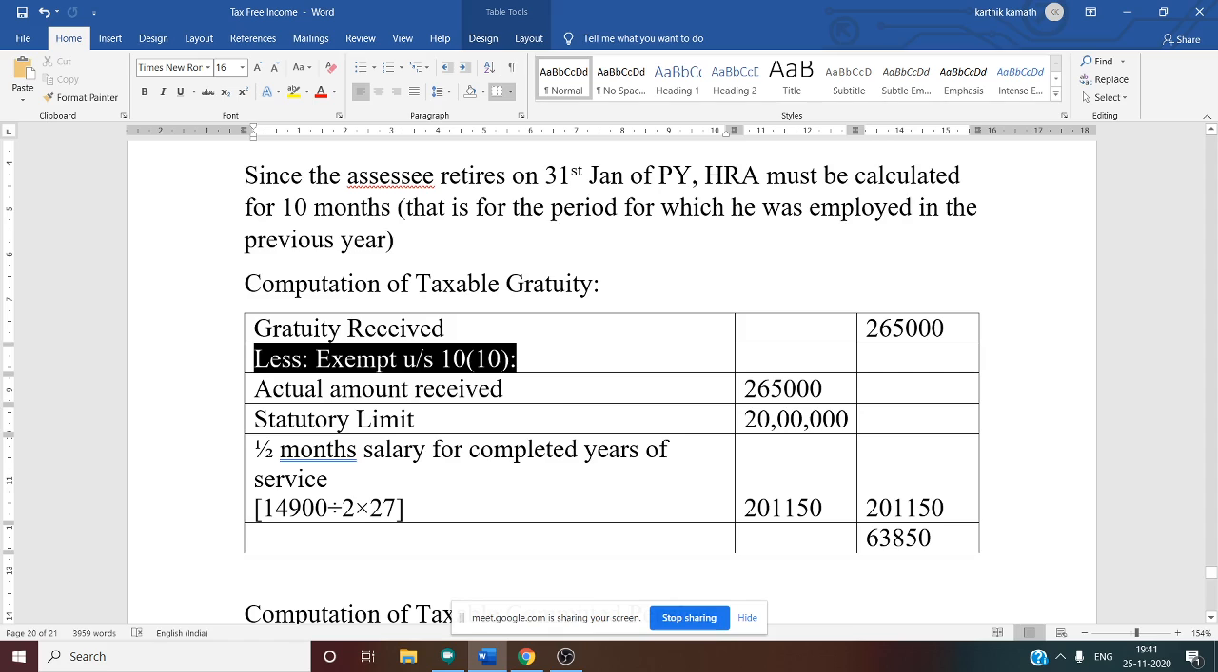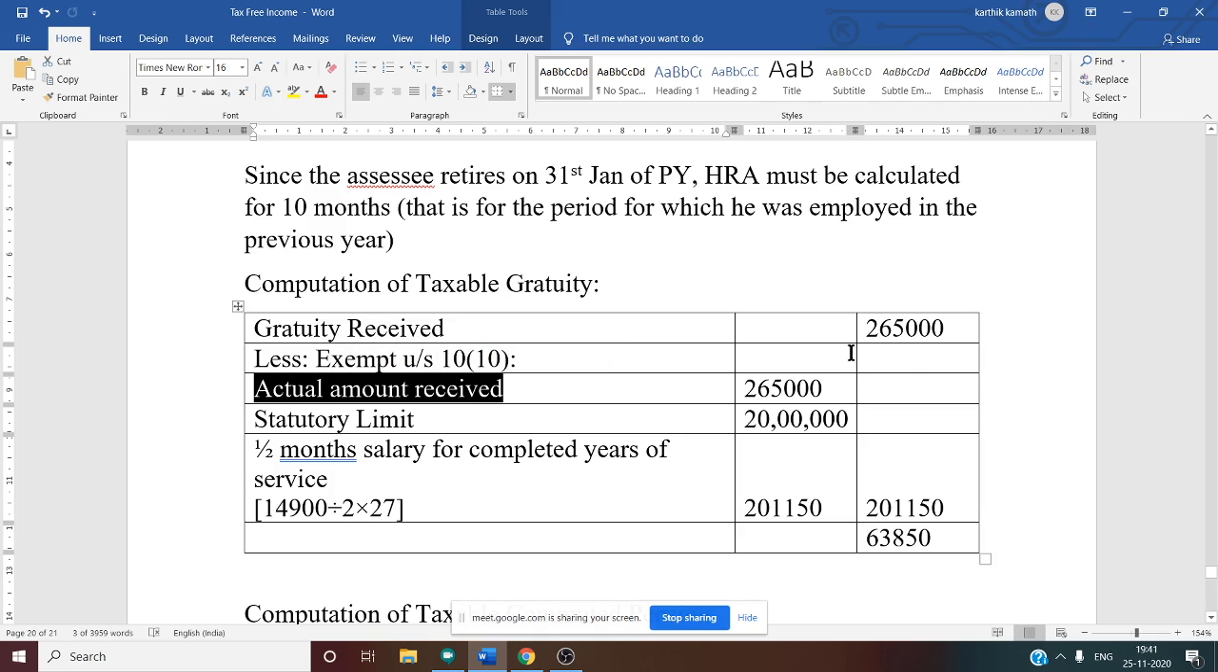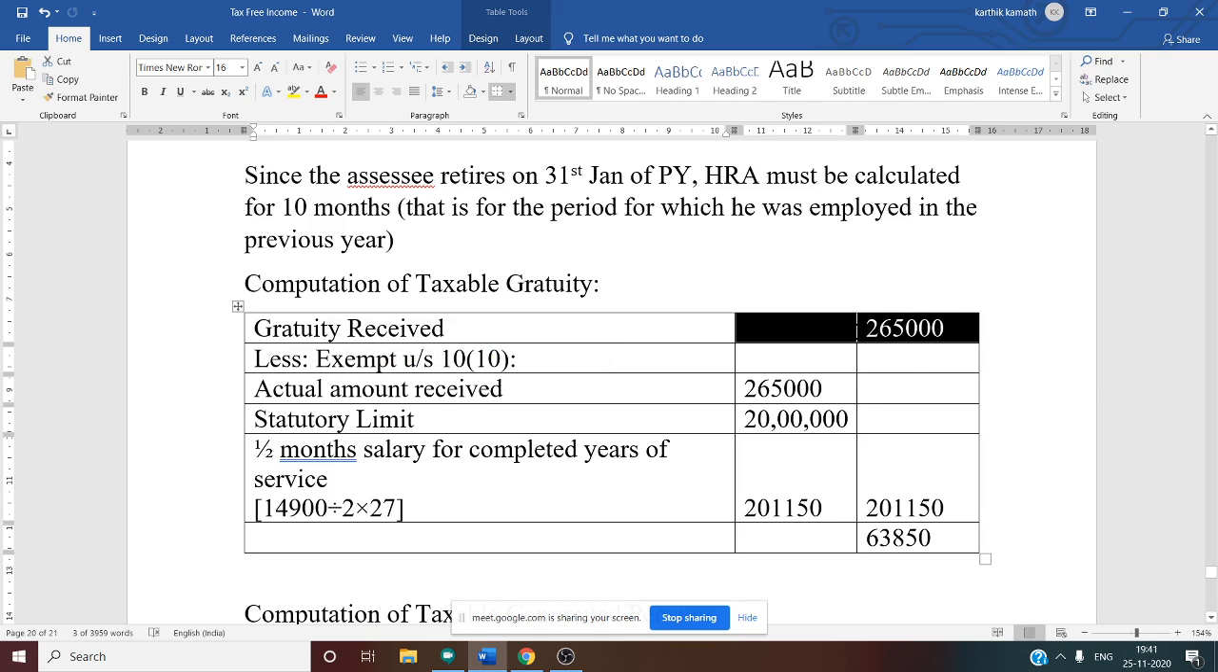Less, there are three conditions, right? That we have to write here. Less: exempt under section 10 clause 10. Why 10 clause 10? It is the section for gratuity. So first one, actual amount received. Whatever you write in the outer column, that same amount you write here. Actual amount received and gratuity received are the same, 2,65,000.